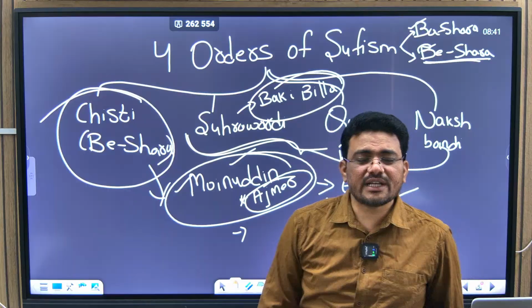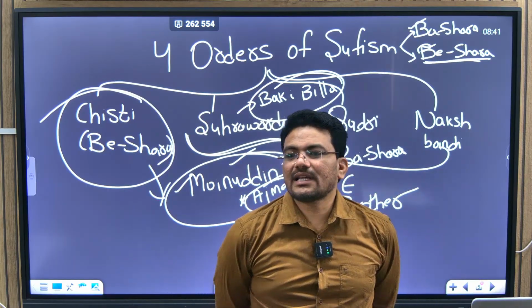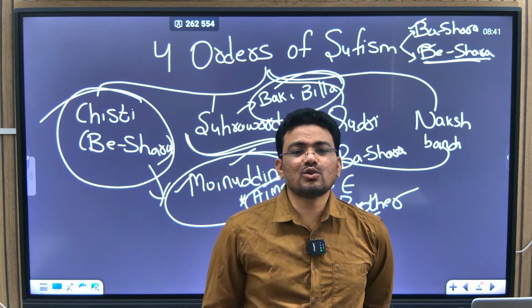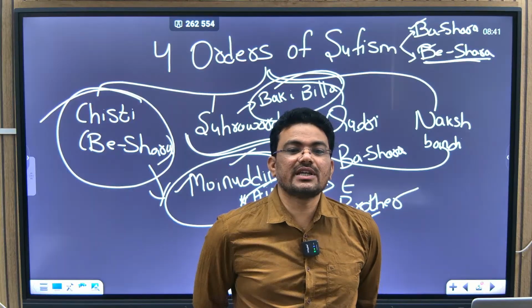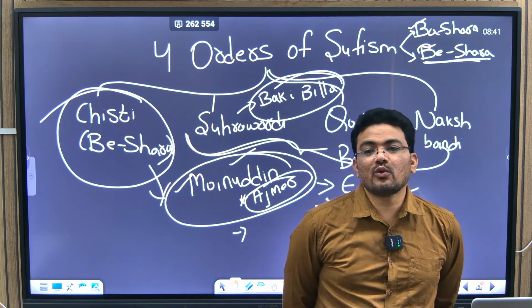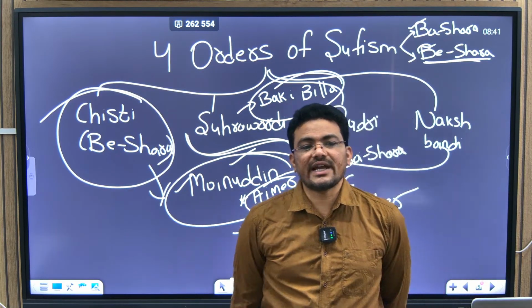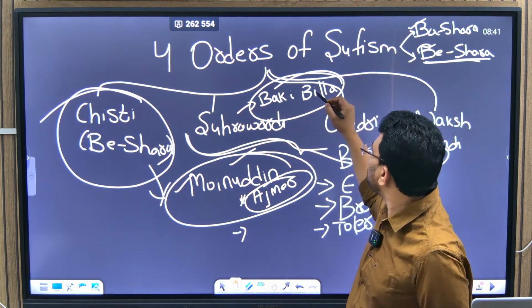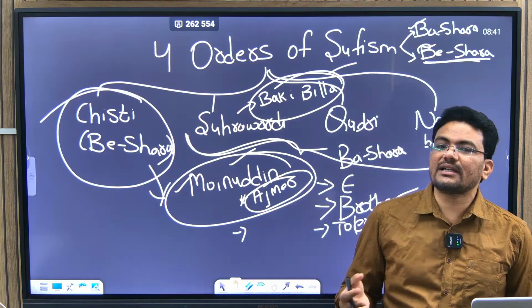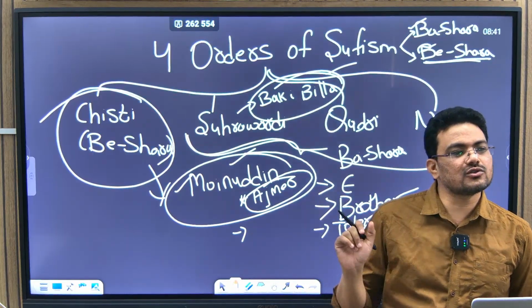But then these are very radical elements. Some of them, for example, even criticized Muhammad bin Tughlaq for being friendly towards the Hindus, and some of them criticized Akbar for removing the jizya tax on non-Muslims. So these kinds of radical elements were preached when they assumed great control, and now they are giving dictates, orders also, to the kings.